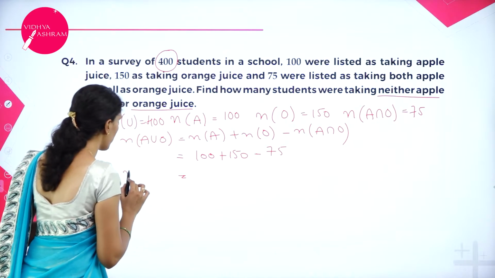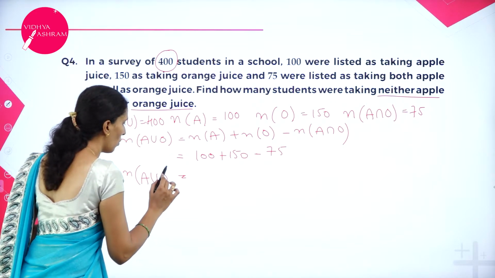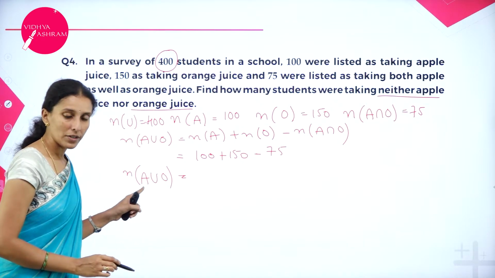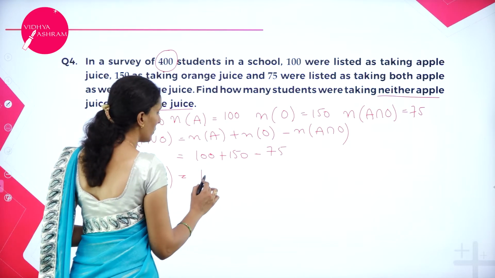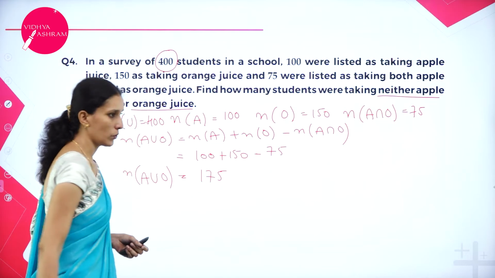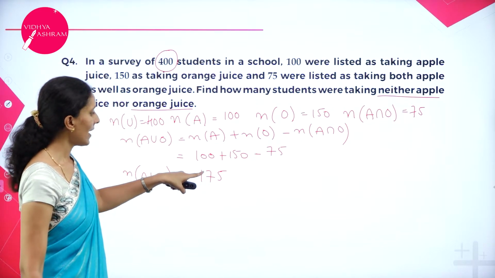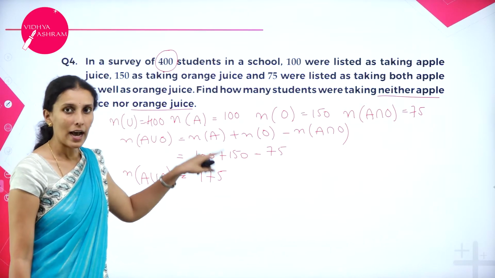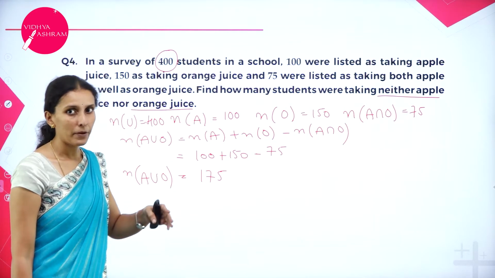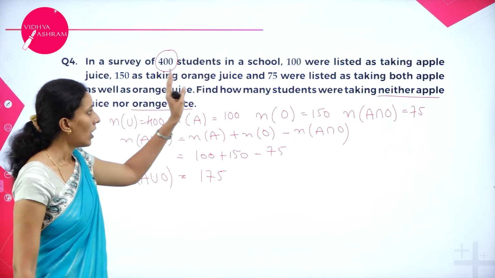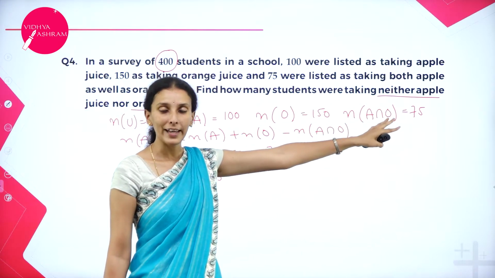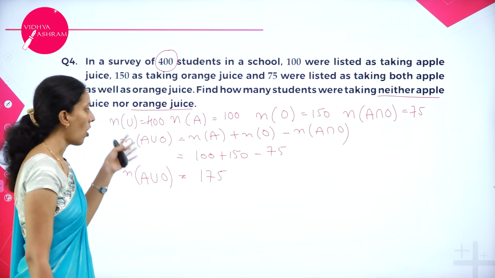So therefore N of A union O. What does this represent? Students who are taking apple juice or orange juice. So 175 students. So what does this represent? 175 students are taking apple juice or orange juice. Now what do I have to calculate? Find how many students are taking neither apple juice nor orange juice.